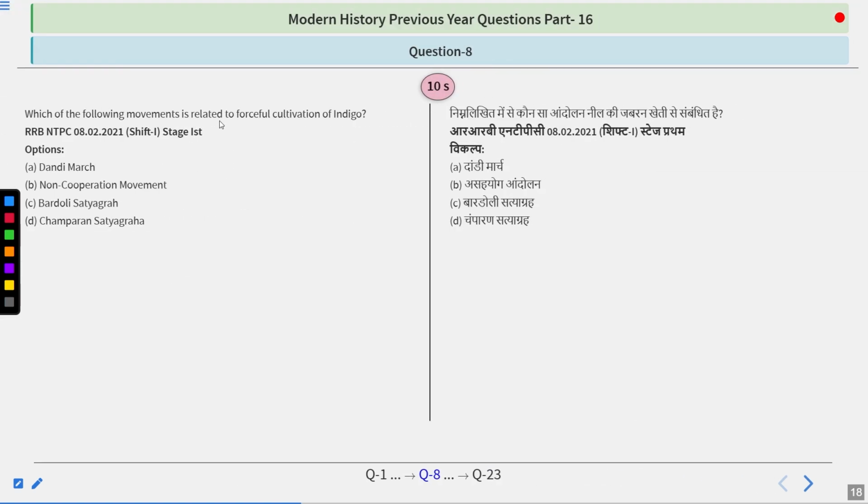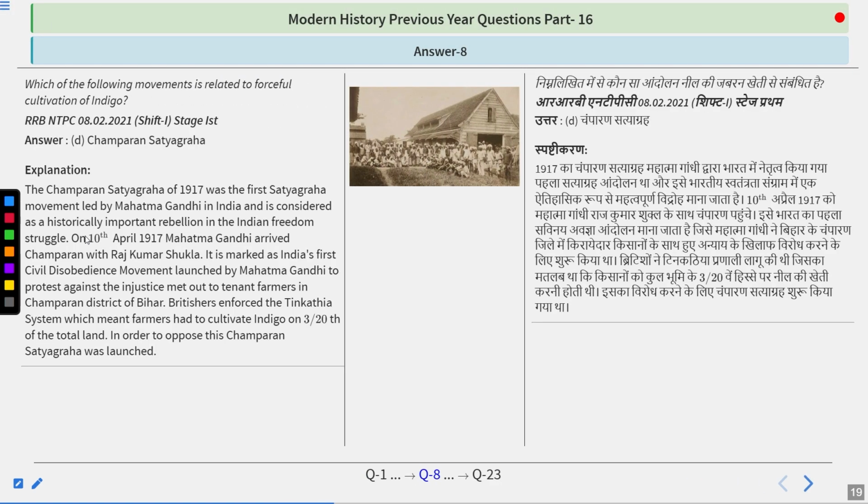Which of the following movements is related to forceful cultivation of indigo? Dandi March, non-cooperation movement, Bardoli Satyagraha, Champaran Satyagraha. Think about it. And the answer is quite simple because the answer is Champaran Satyagraha.